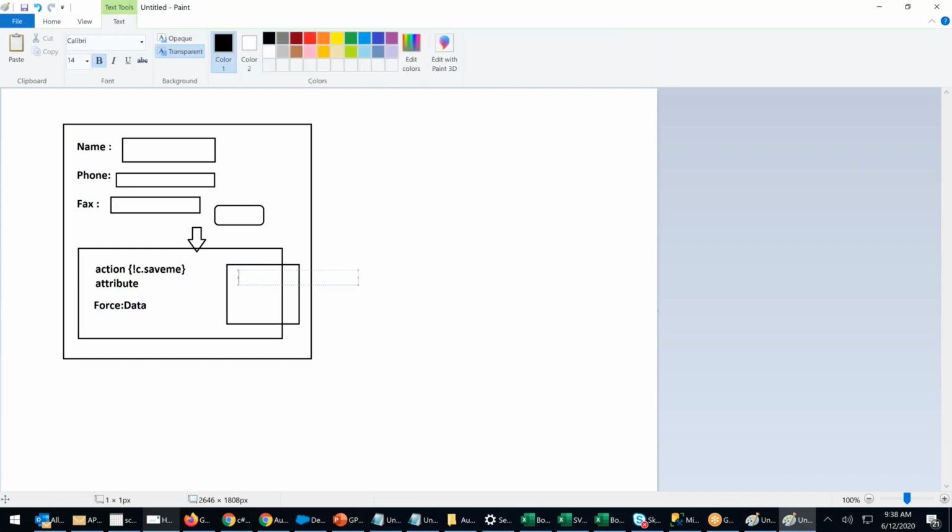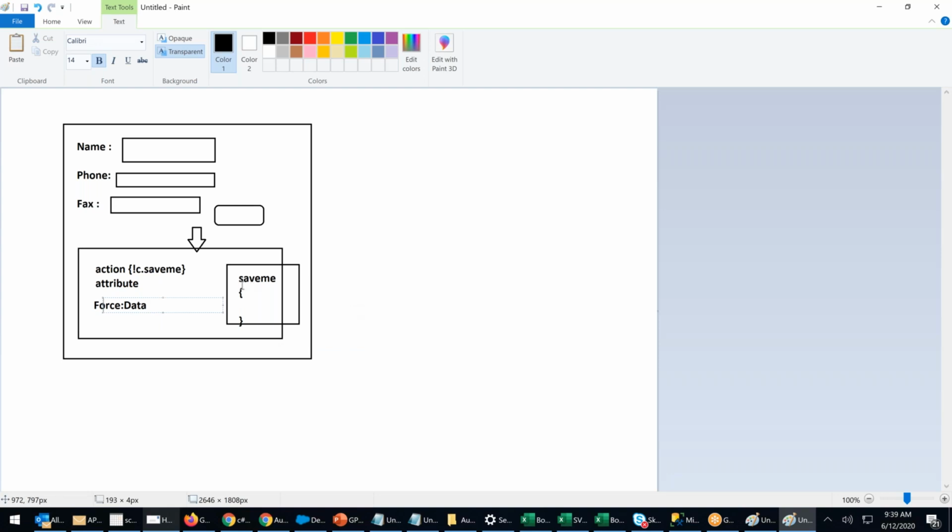In the saveMe, I will just write a single line. What is that? LDS save command, I'll call the save record method. And with save record, this force data already has the attribute passed, so automatically the account will be created. This is the whole logic.